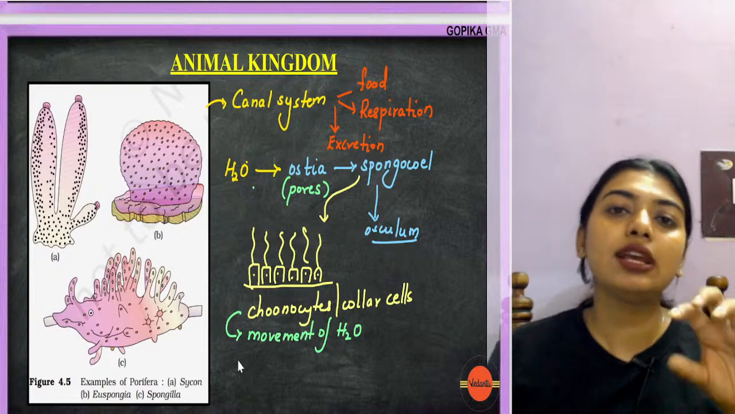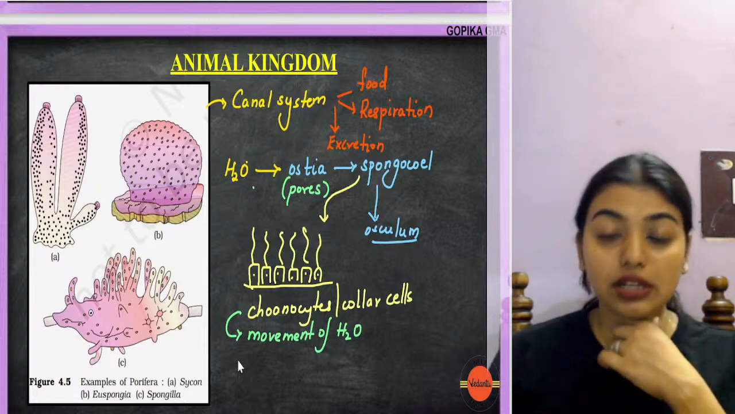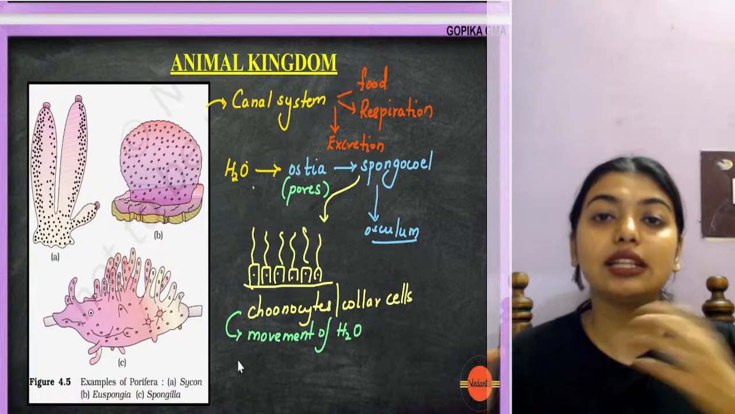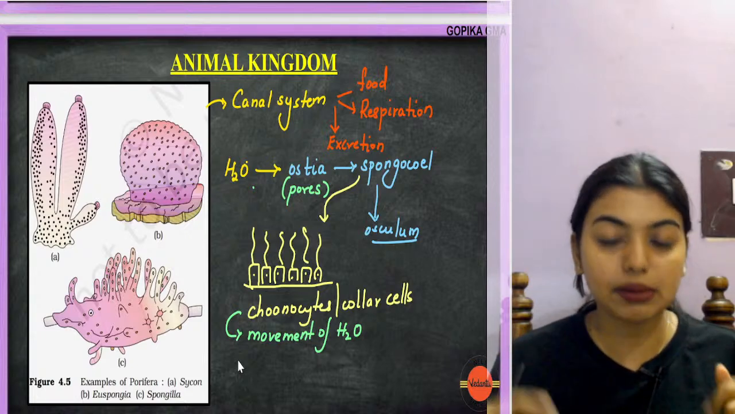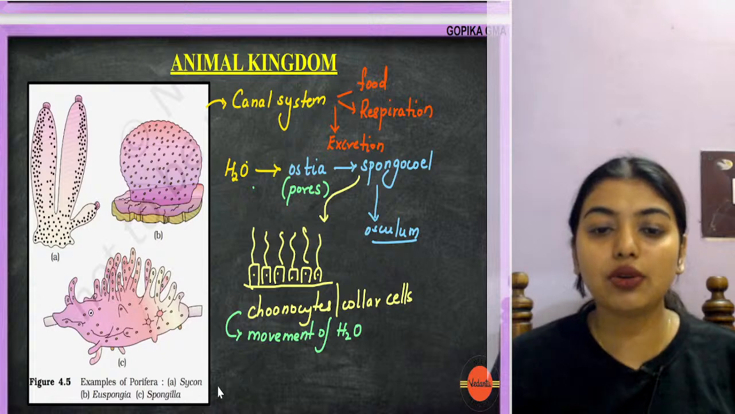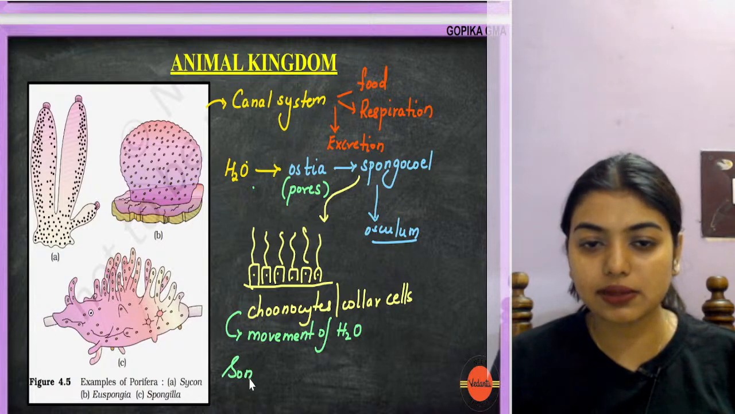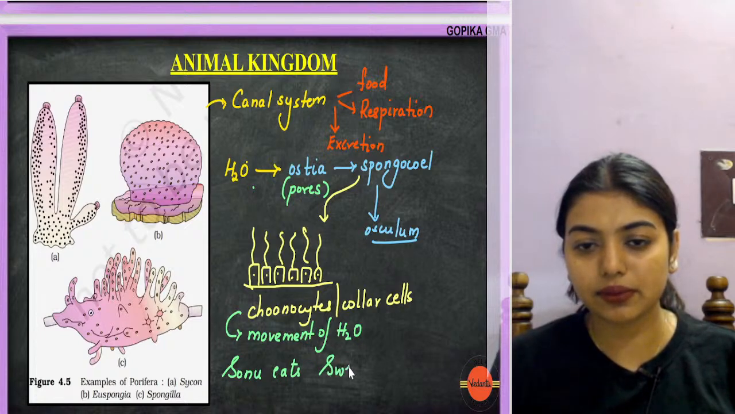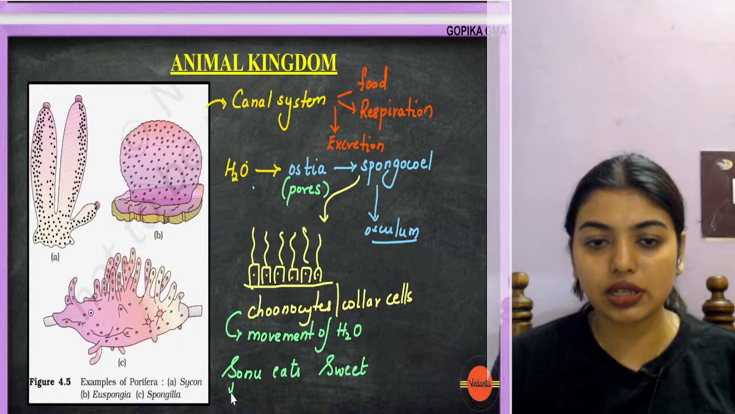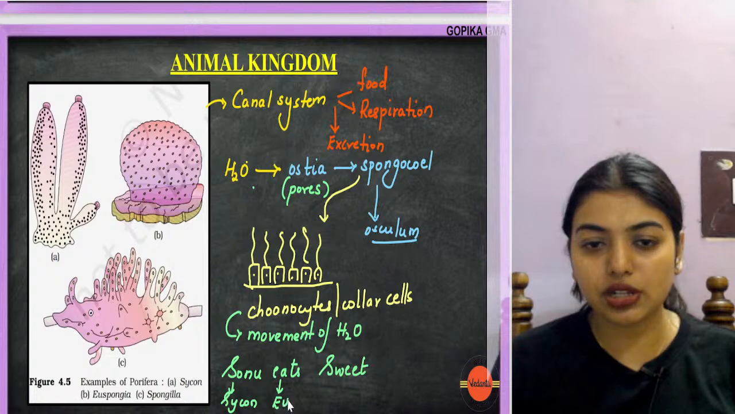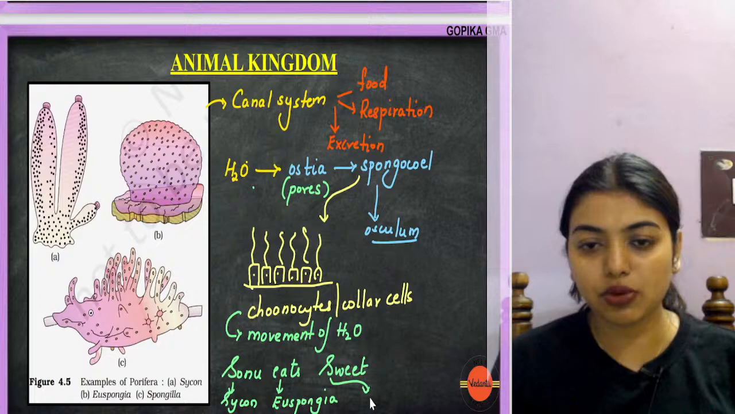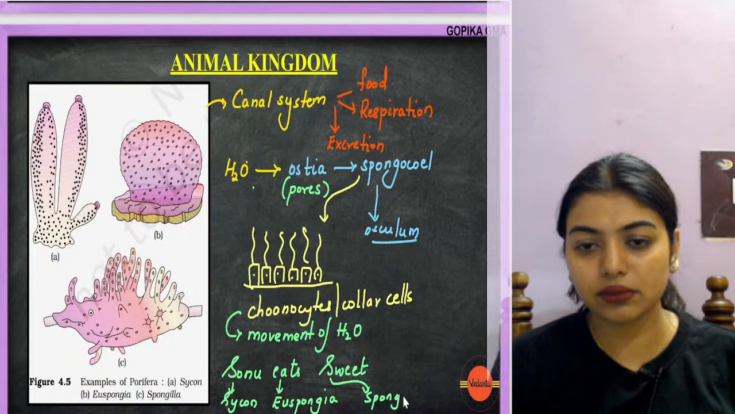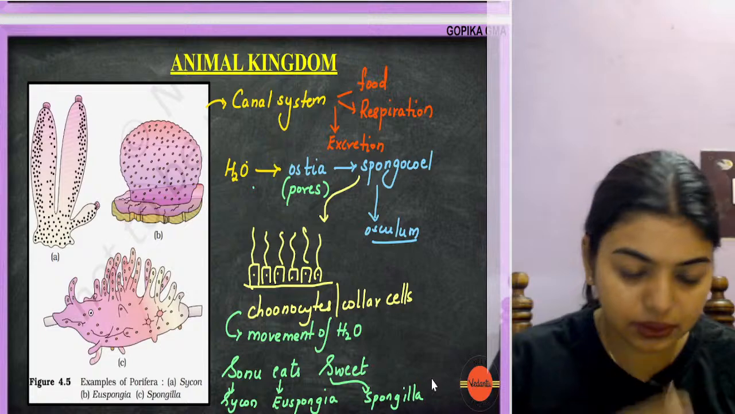Now what do we get to know? Sexes are not separate, they are in the same body, and then sperms and eggs are formed, the fertilization will be internal, and they have a larval stage. How do you remember the examples? Sonu eats sweets. Sonu eats sweets means what? S for Sycon, E for Euspongia, and S for Spongilla. Done.